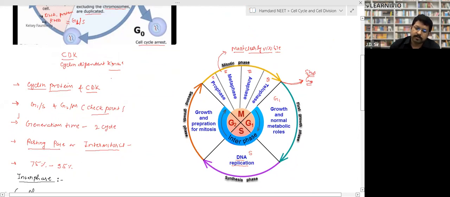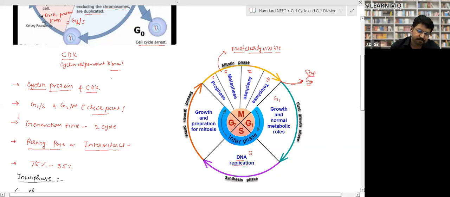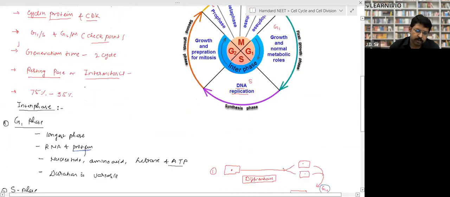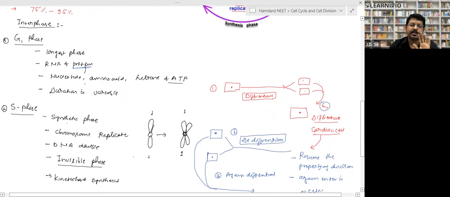Then in interphase, there is the S phase, DNA replication, protein synthesis. G2 phase we have studied, and again here the mitotic phase, which means mitosis or meiosis, is divided into the following phases, right? The first part is that it will enter prophase, metaphase, anaphase, and telophase. Then again it will divide, right? So checkpoint we have studied. Now here the characteristics of interphase: G1, S and G2 phase.